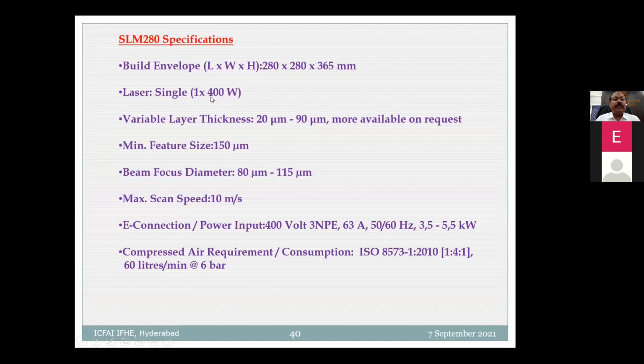The build size of this SLM machine is 280 by 280 by 365 mm. We have a single laser of 400 watts. The variable layer thickness is 20 microns to 90 microns, and the minimum feature size is 150 microns. The beam focus diameter is 80 microns to 115 microns.